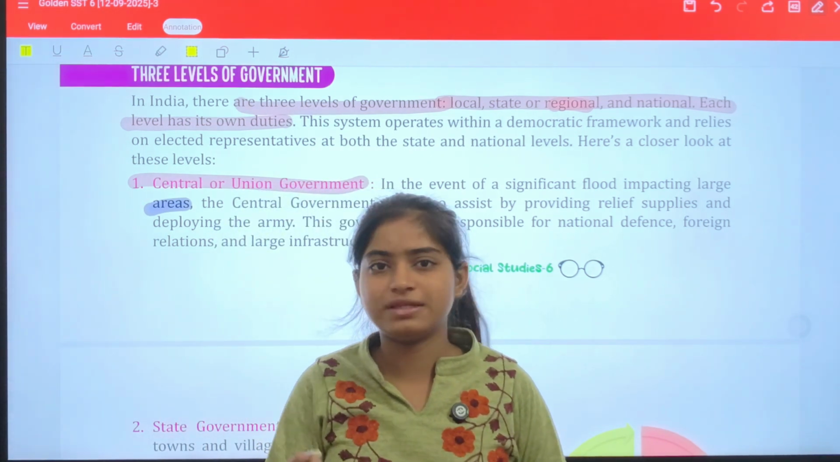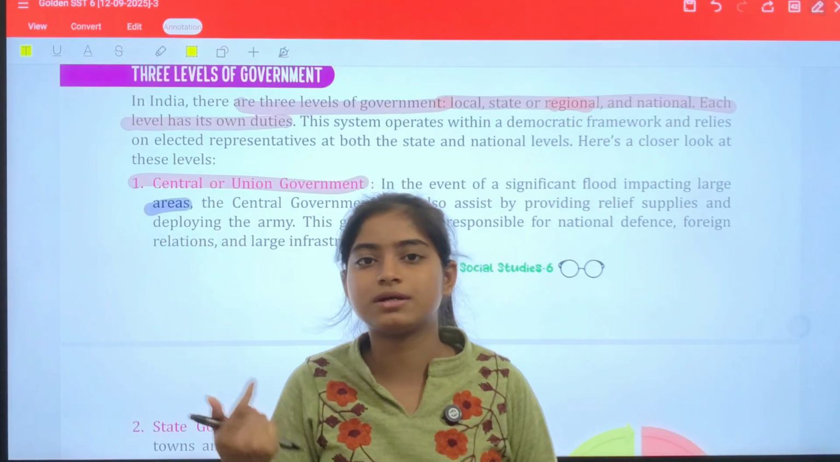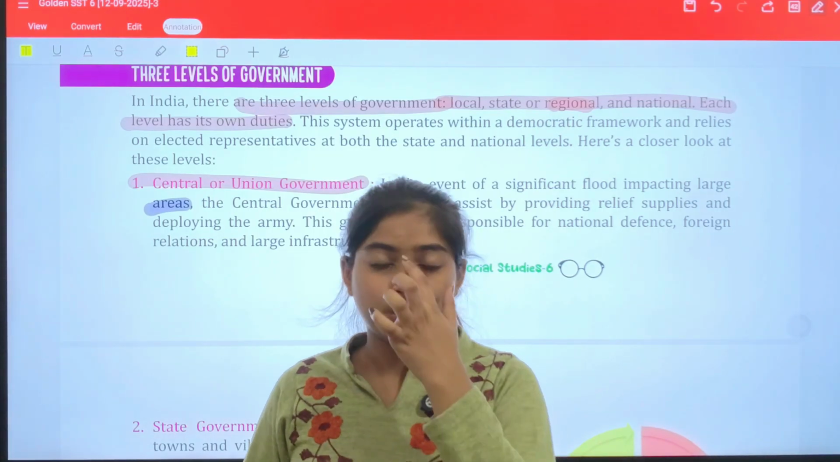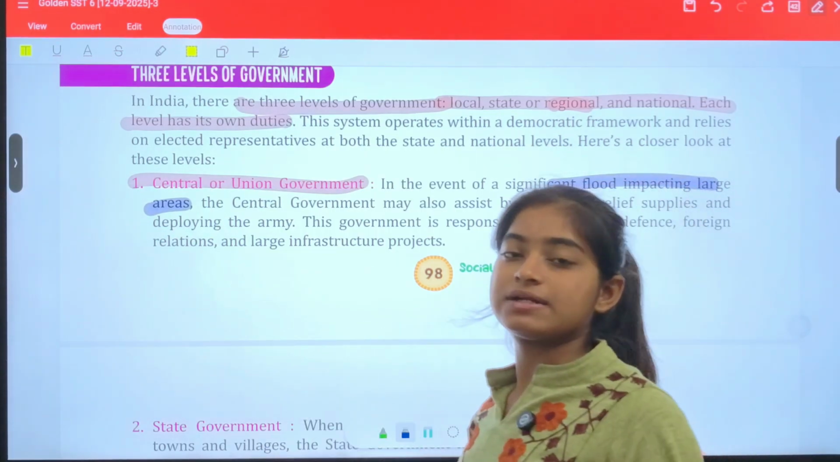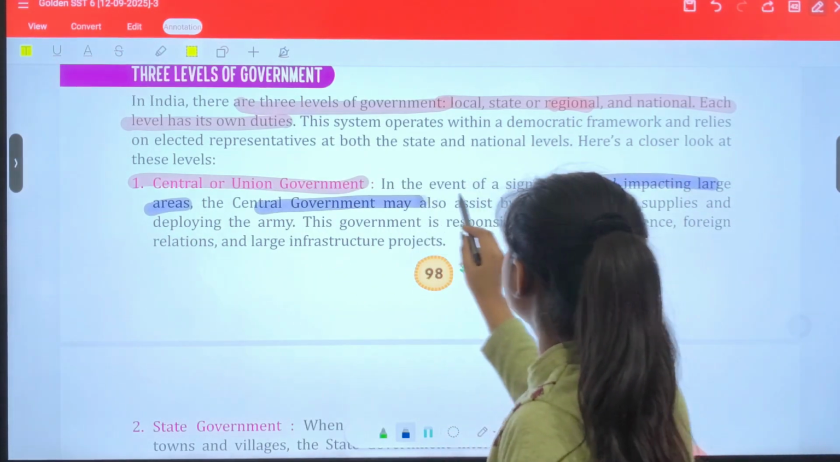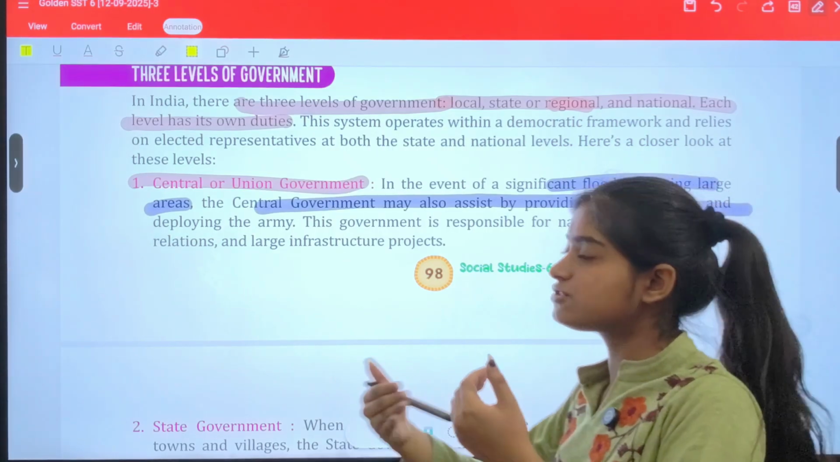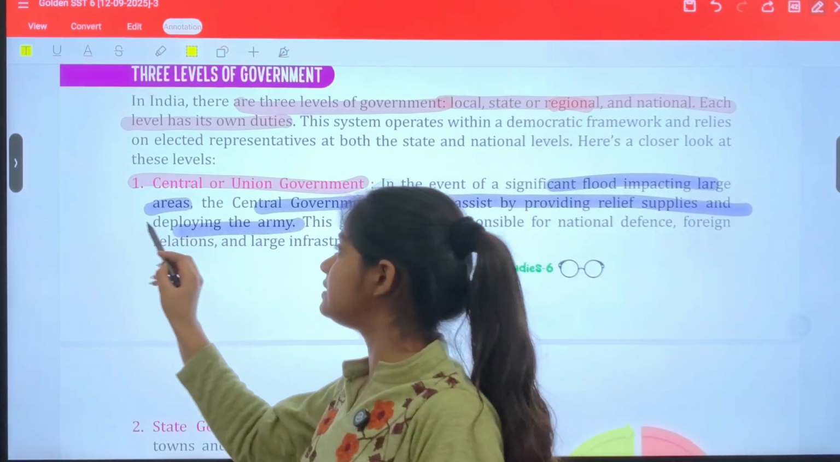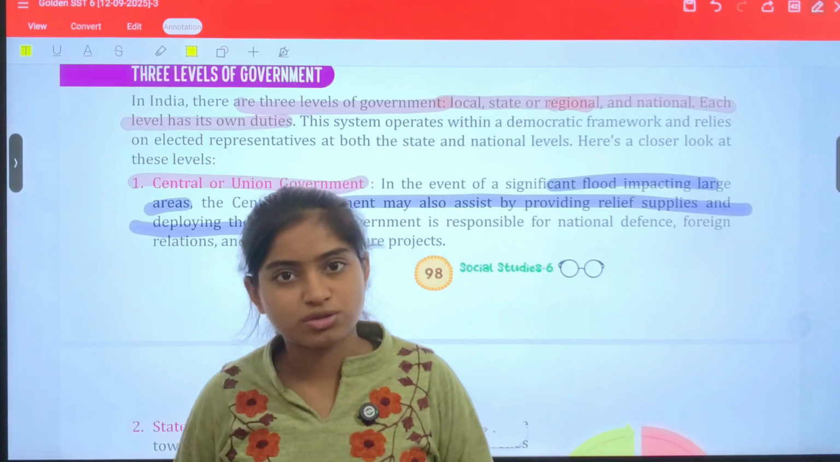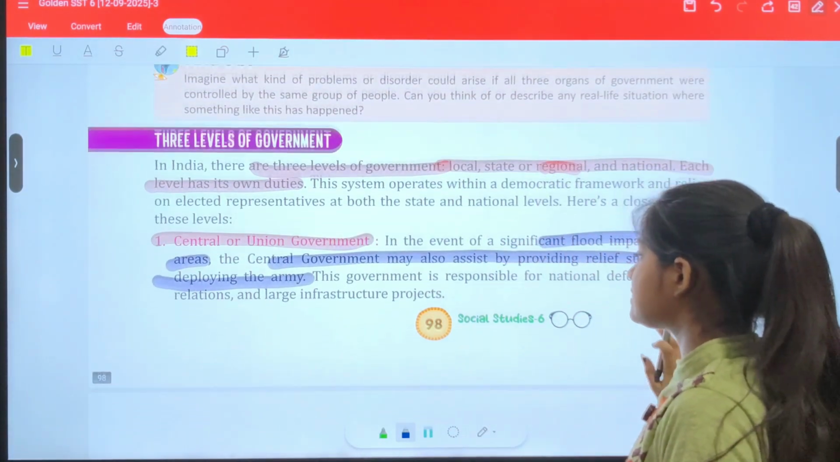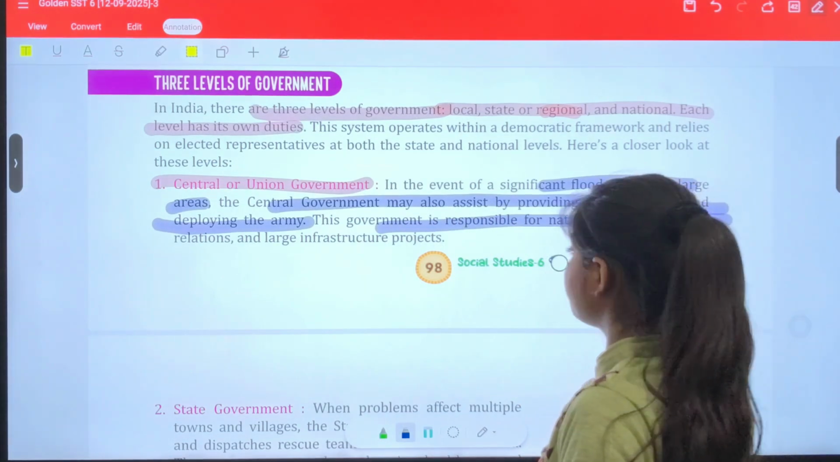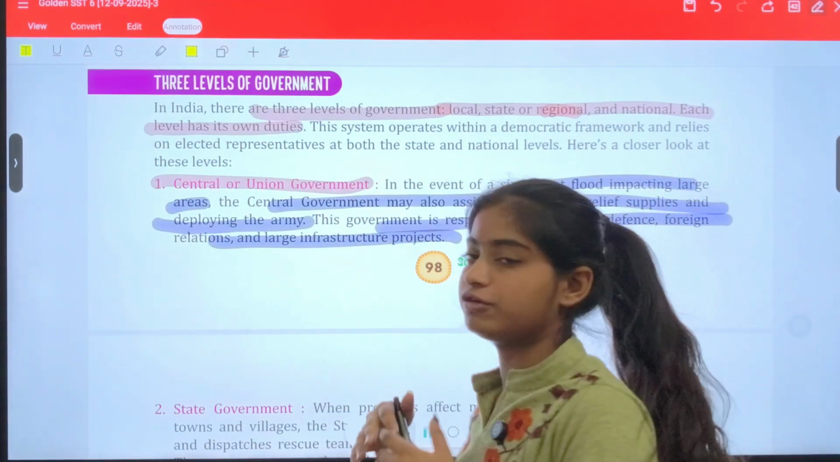arguing with another friend, then this is not a case dealt with by the principal ma'am. They carry the major problems like a flood impacting major areas. The central government may also assist by providing relief supplies and deploying the army, because these are major actions, so they can be taken by central or union governments. This government is responsible for national defense, foreign relations, and large infrastructure projects.